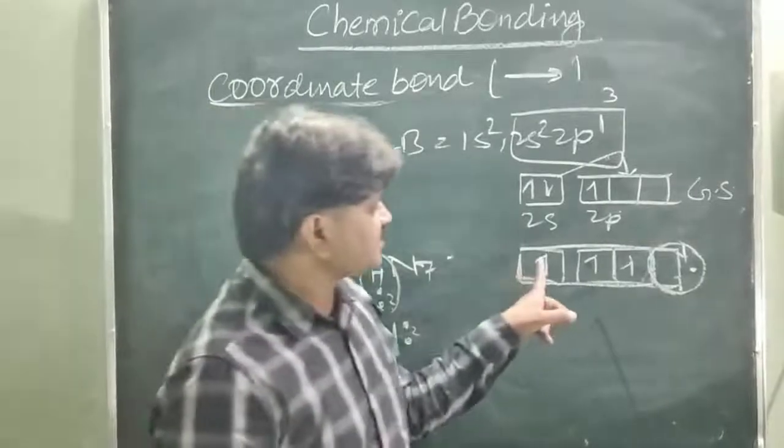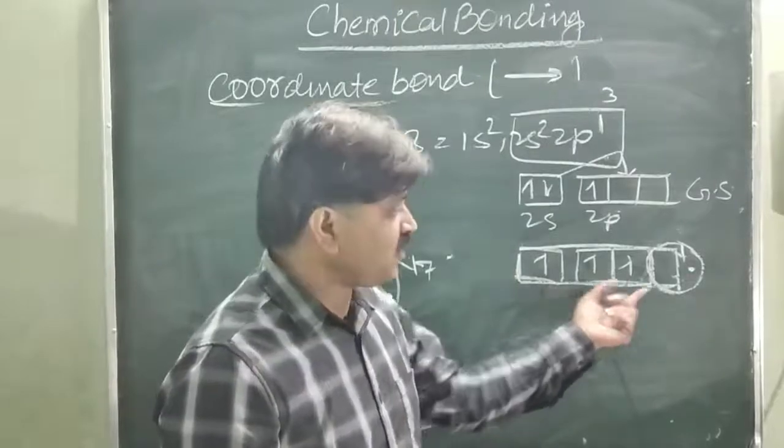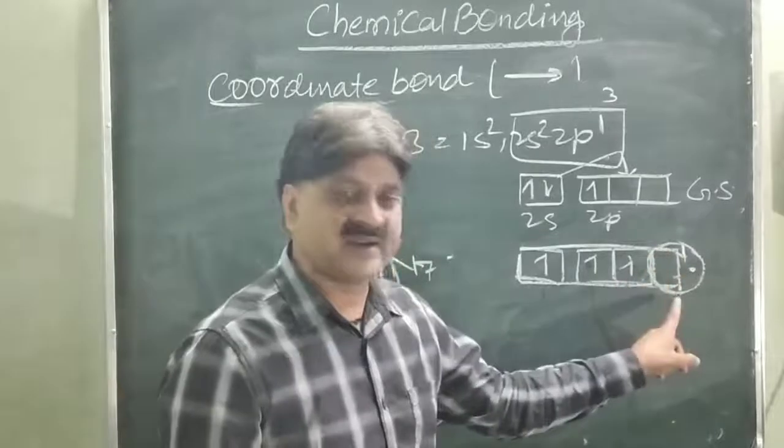So when boron shares the 3 electrons with other atoms, it has 6 electrons and one lone pair of electrons can be accepted in the completely vacant orbital.